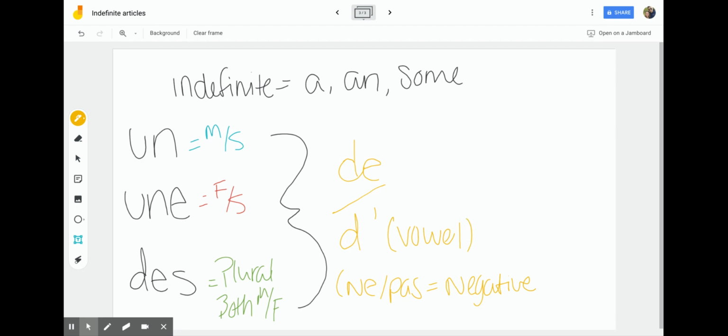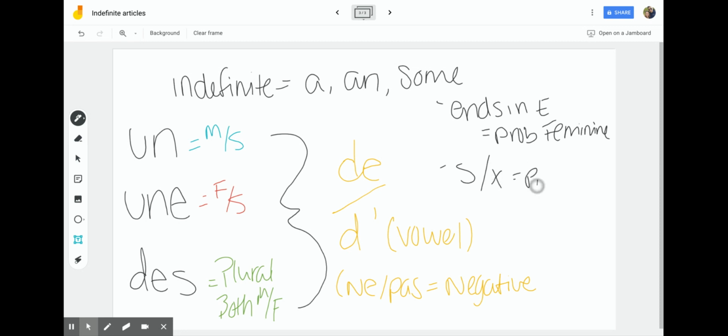And we can always apply the rule: if something ends in an E, it's probably feminine. And if something ends in an S or X, it's probably plural.